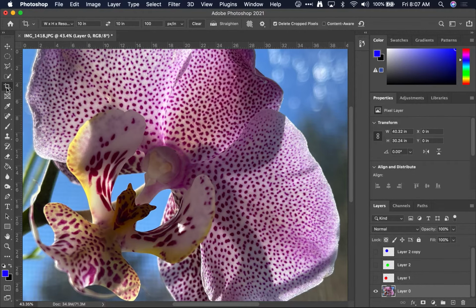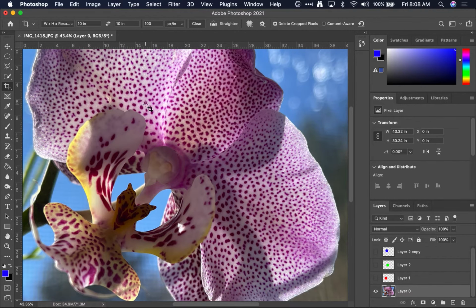Now, every one of these tools has other tools hidden inside of them. So you might not see the crop tool because of your workspace, so make sure you're on Essential Default, and then you will be able to see the crop tool right here. But if you wanted to change it to a different type of tool, you could by clicking and holding and then picking a different one. But we want to use the crop tool.